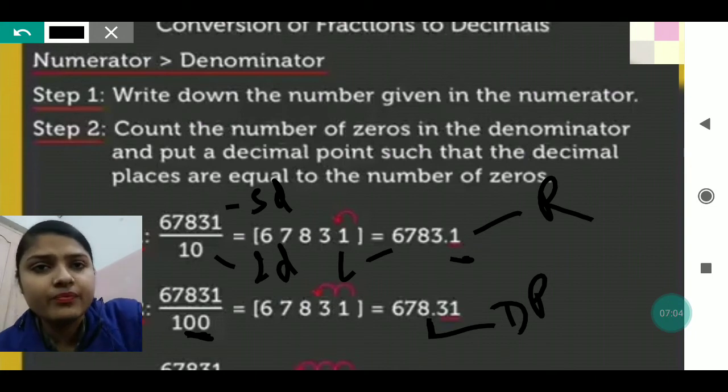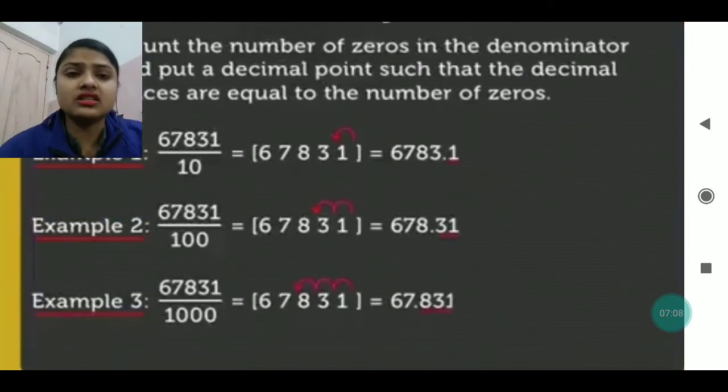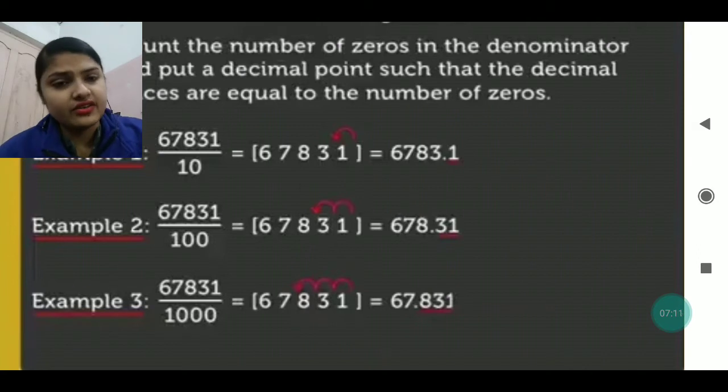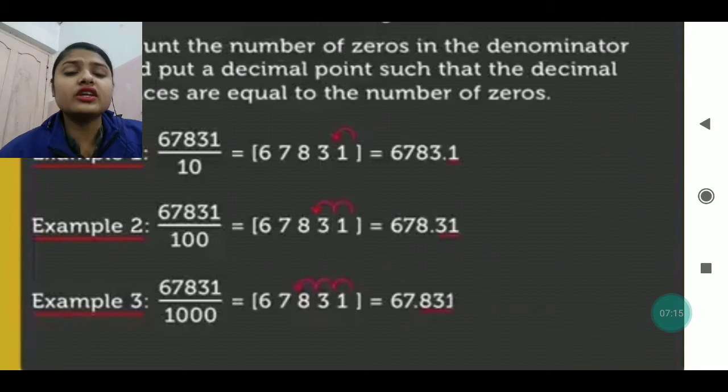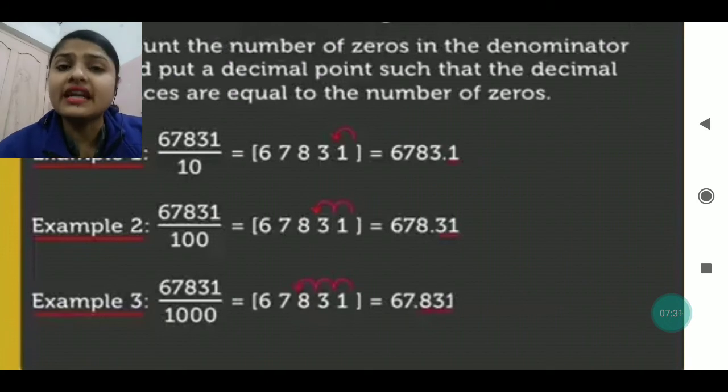In the same way, if there are 3 zeros my dear, like you can see 67831 is there, and downside it is written 1000. So in the numerator again a 5-digit number is there, but in the denominator there is a 4-digit number. The total number of digits is 4, but the number of zeros is 3. So after 3 digits from the right side we will put the decimal point.